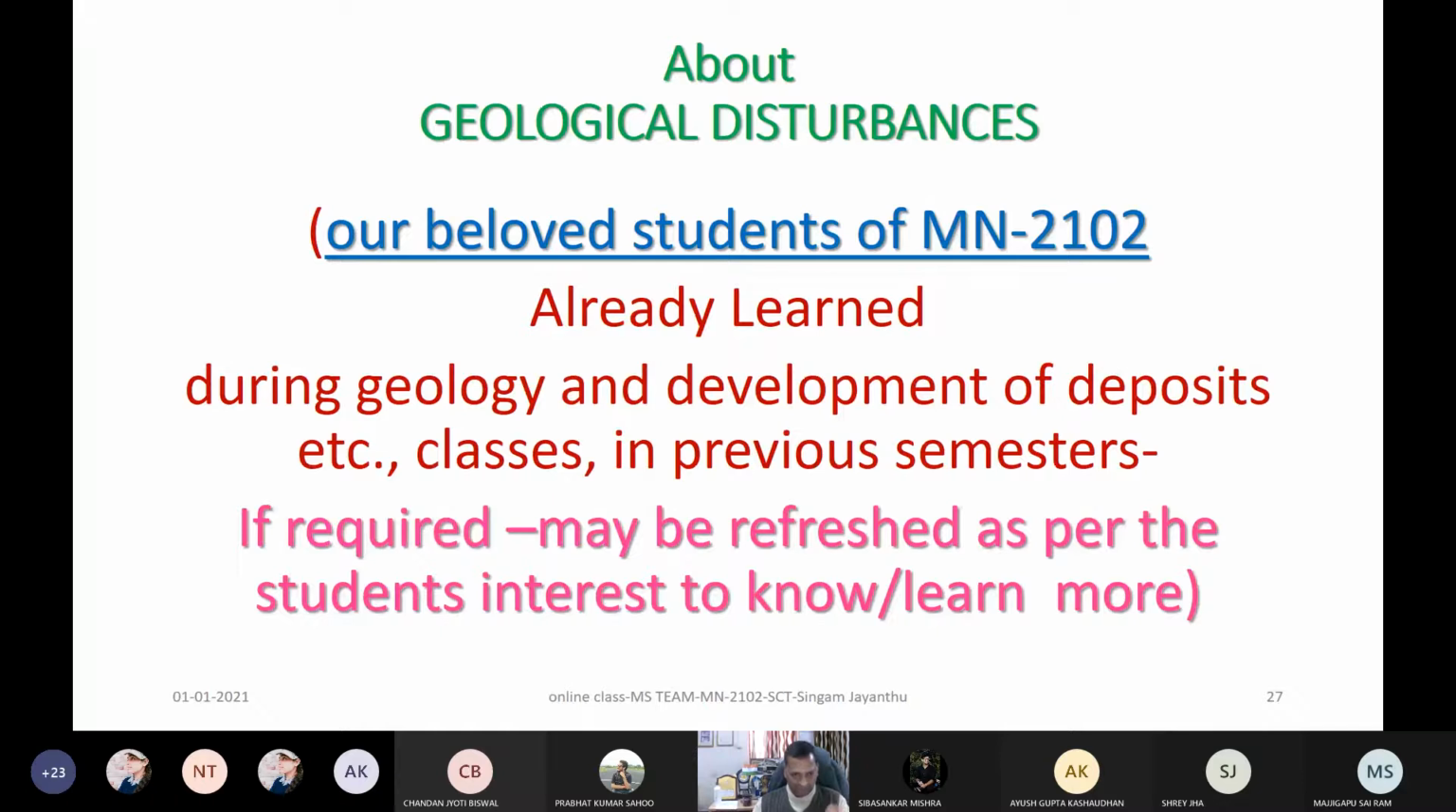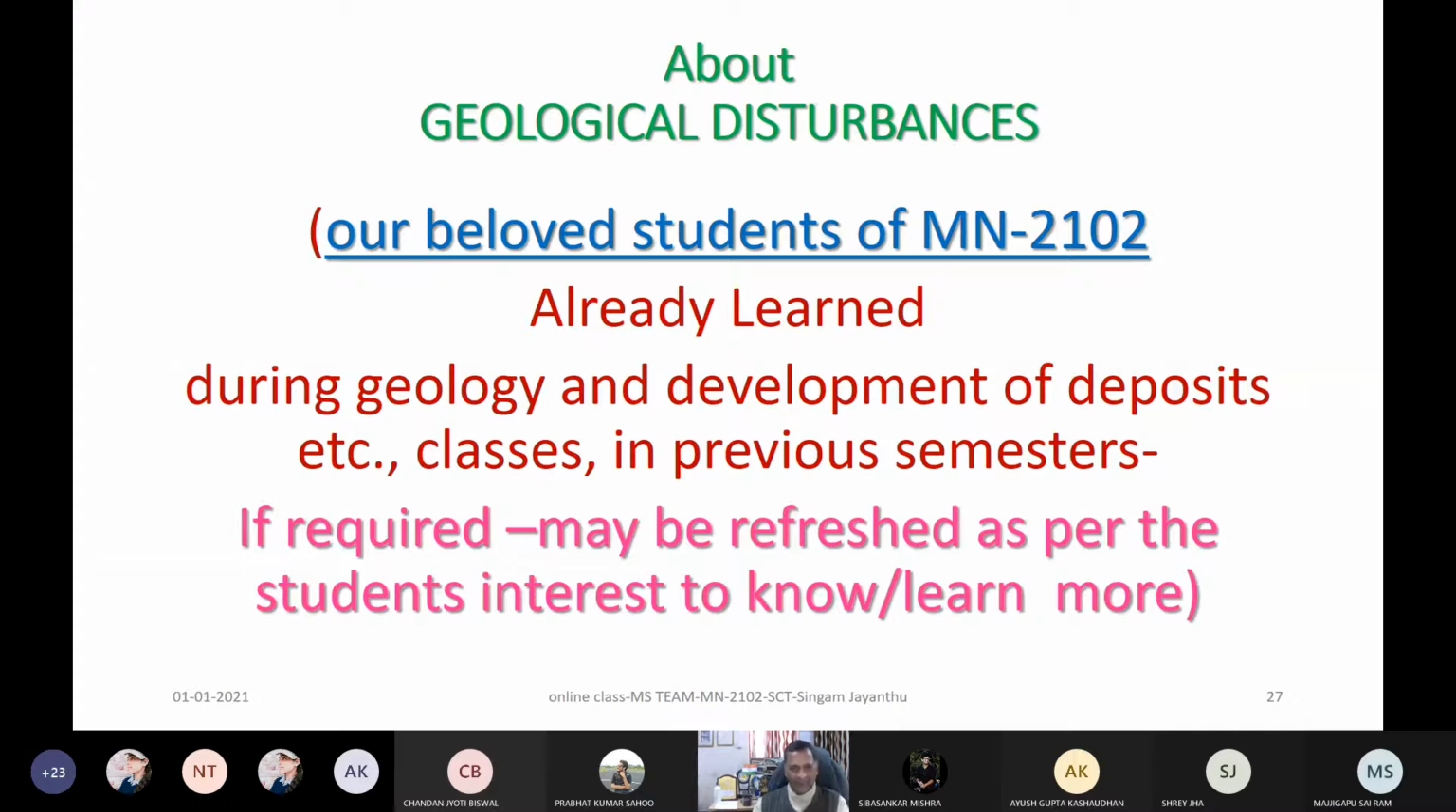For those who are really interested, I can show many photographs of present mines, a few of which I have already shown you for refreshing, because in such conditions, what type of problems may come, and what type of methods we should prefer.